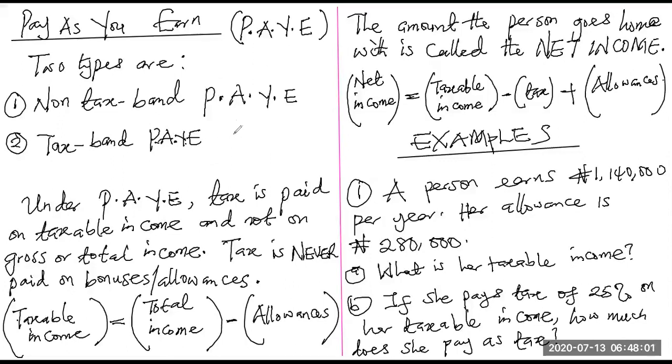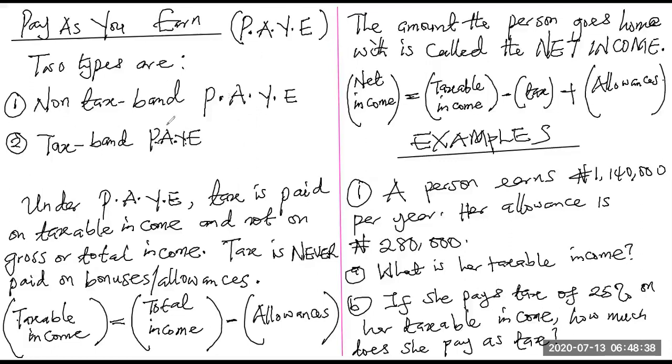We have just finished looking at the VAT. So this is pay as you earn, and this is usually for workers, those who are working, salary earners. That's what the PAYE system is applicable to. Why the VAT system is applicable to everybody, whether you're a student, an adult, working, not working, employed, unemployed, and all that. So long as you buy goods and services, you participate in the VAT system. But under the PAYE, this is for salary earners. Although some people are kind of disobeying this PAYE system, they're not paying at all.